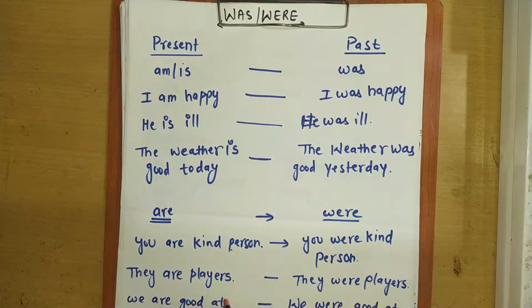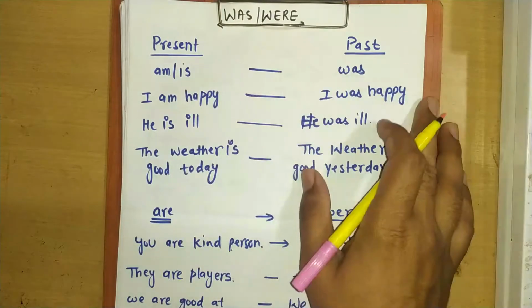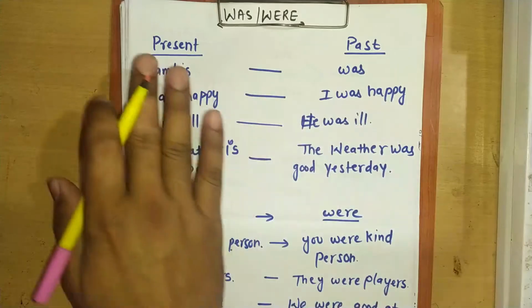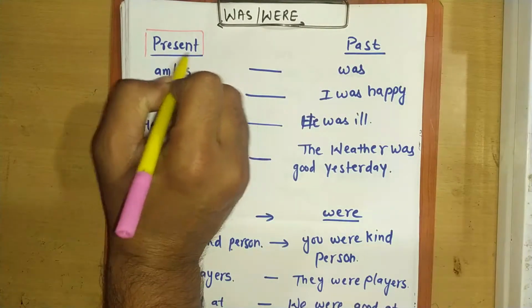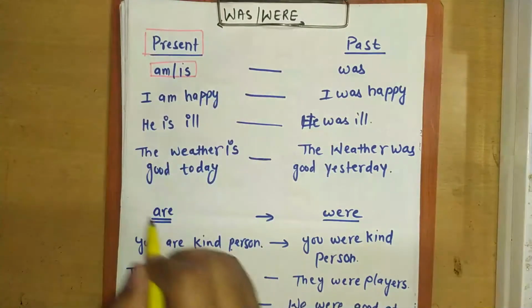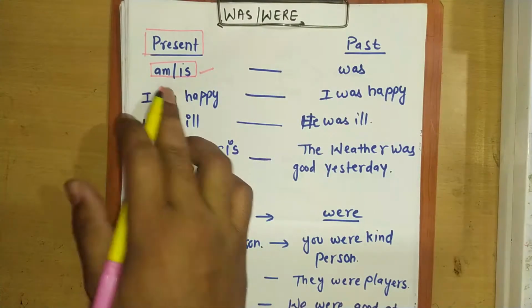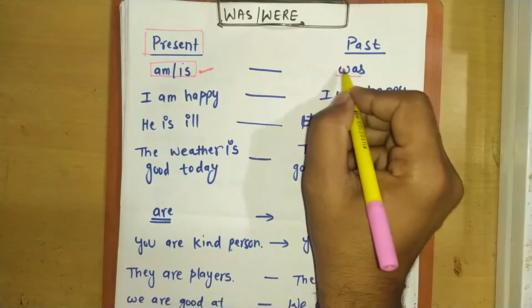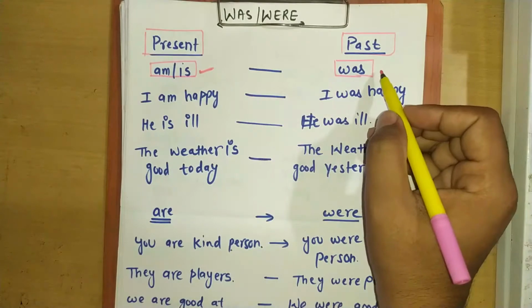So as you can see on the screen, today we are going to learn the use of was and were. Yes, first I am going to compare the things with present and past. In present we use is, am, and am is replaced by was if we go in past. Yes, for past we use was.